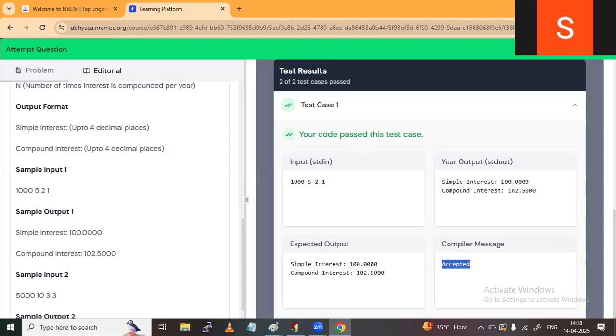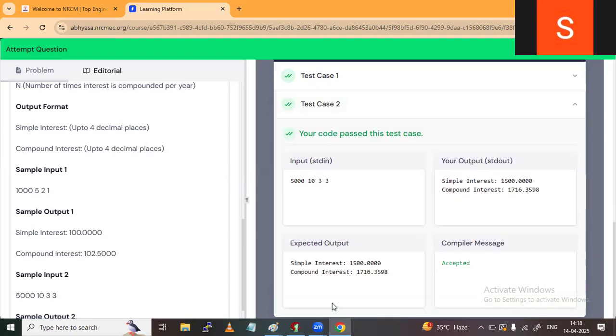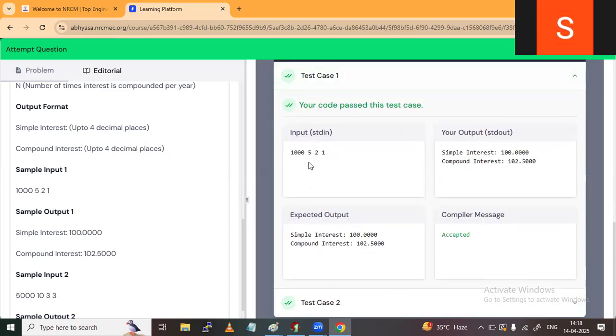Test case 1. Now if we go down, test case 2 is also there. Observe, test case 2, input 5010 and this is the output. And test case 1 also has some input, 1521, and this is the output. I hope these two programs are clear to all of you. Practice at least 1 to 2 times. What is important here is how we are using the platform. The program logic is the same, but the writing criteria, the writing procedure is different. You need to concentrate on that.